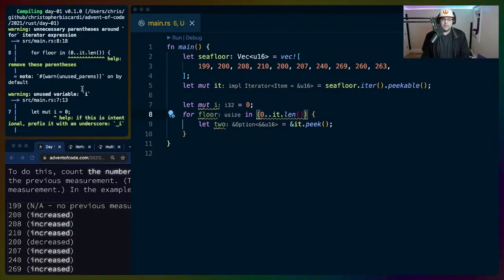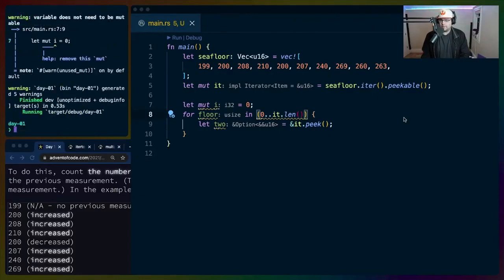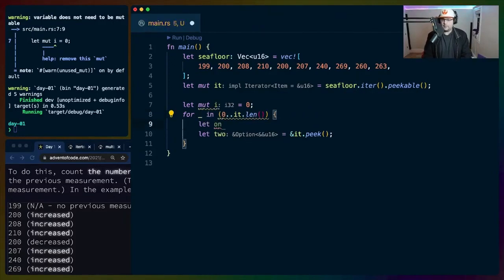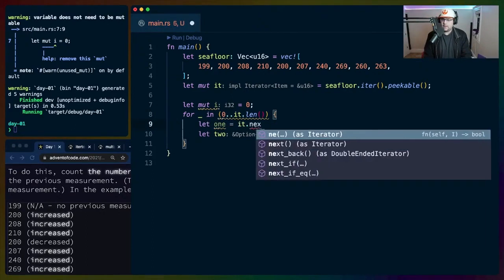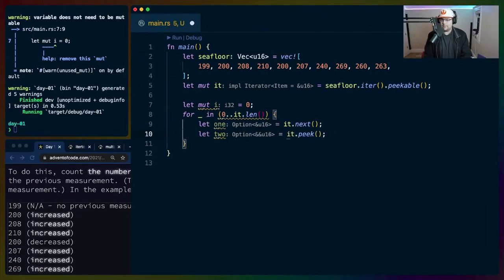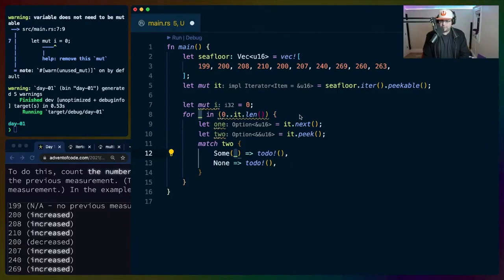Okay, so now we have the number of items that we're going to have. We're actually not going to use this. It doesn't matter. So we're going to do the same thing that we were doing before. Let i1 equal it.next. And then we've got it.peek. And we've got match to, I guess we could do if let here, but I like being explicit to start with. Match to, I don't know, item. I guess we could do both, right?